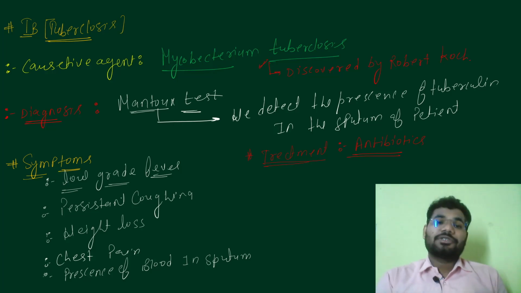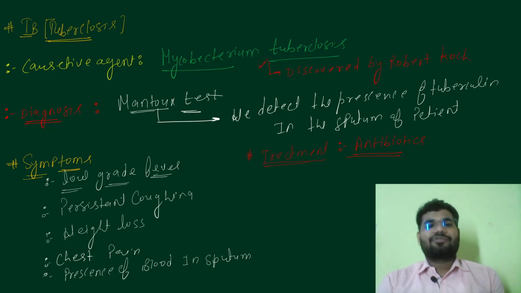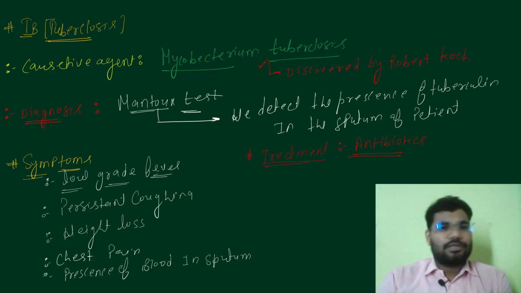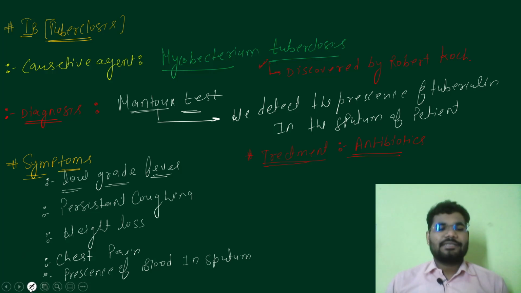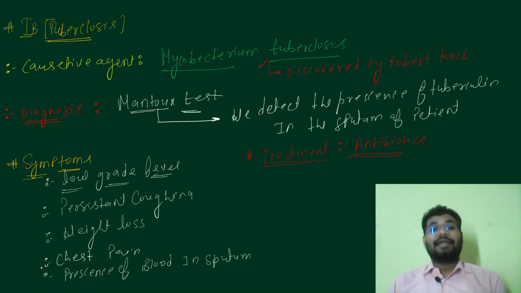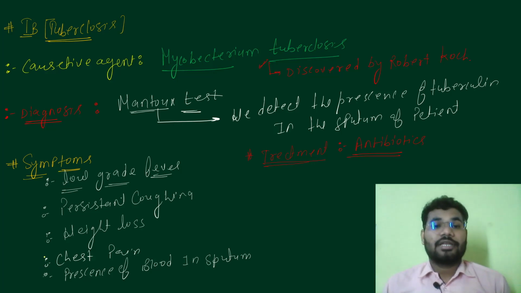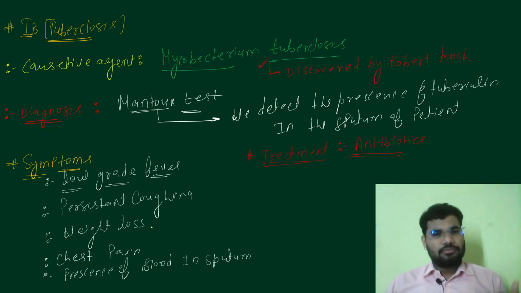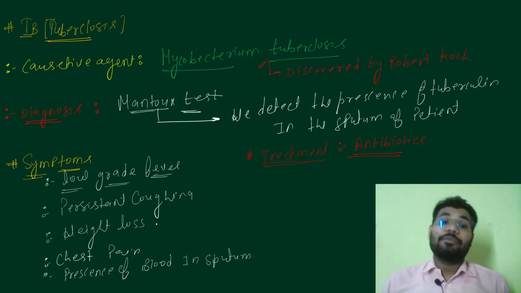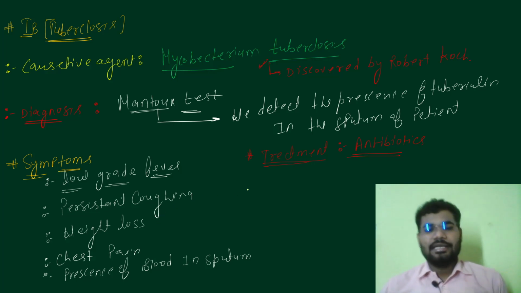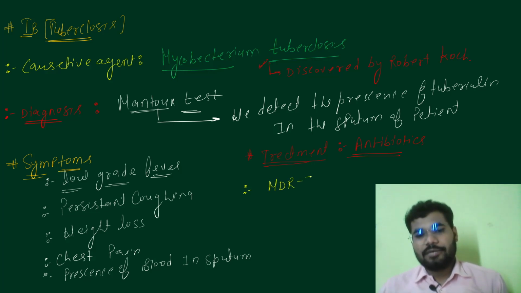If in that situation the patient leaves the treatment in between, it may lead to further problems. If the treatment is not completed, that antibiotic may not be effective the next time. If the bacteria become resistant to many antibiotics, it is called multiple drug resistant TB, that is MDR TB.